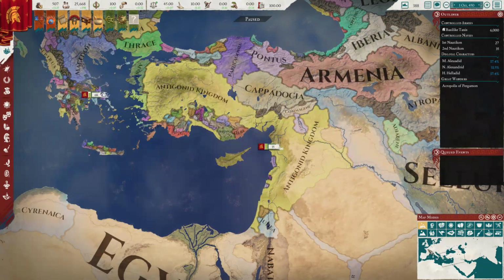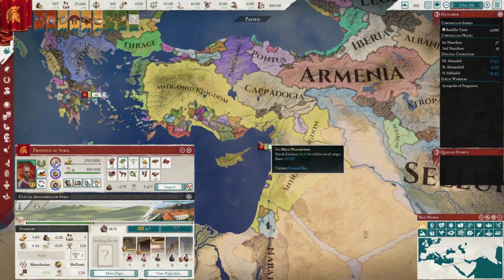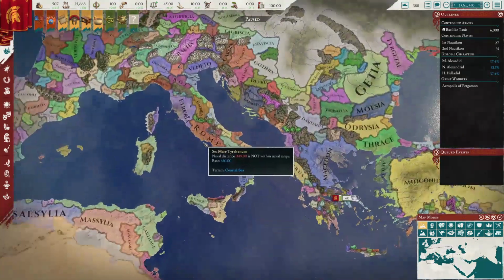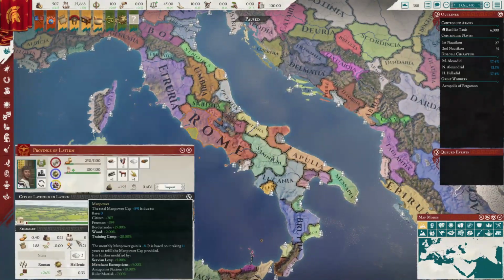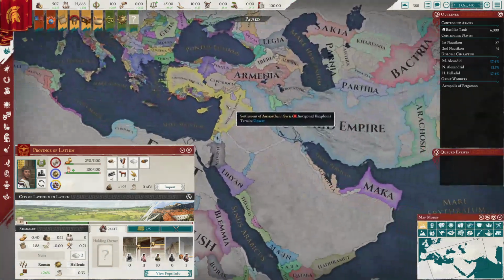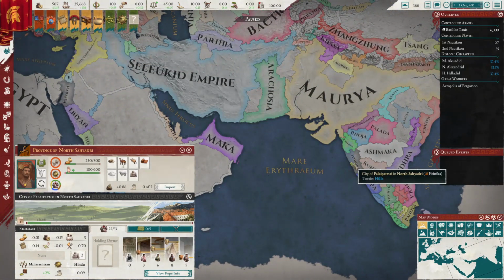Another thing that culture affects, I did tell you it touches a lot of things, didn't I, is the makeup of your armies. Sticking with the Macedonian cultured Antigonid Kingdom for a moment, we can hover over Macedonia and see that our culture allows us to raise a very specific kind of levy, one made up of heavy cavalry, heavy infantry, and light infantry. Every culture has its own levy makeup, such as the Romans getting light cavalry, heavy infantry, and light infantry, or the Maharashtran Indians getting war elephants and archers.